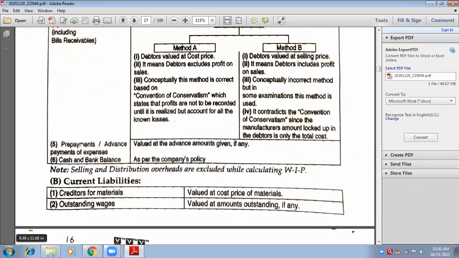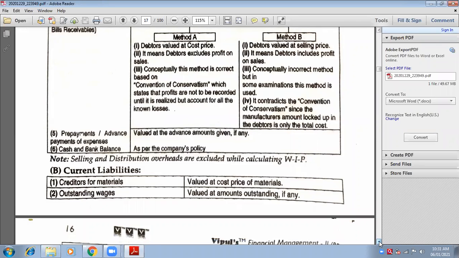Okay. So, see, there is a note. Selling and distribution overheads are excluded while calculating WIP. Why? Because selling and distribution is not required while calculating work in progress, because up to cost of production we have to take. We have understood what cost of production is. In that, selling and distribution expenses will not be taken because this particular expense is incurred after cost of production. Therefore, we are not considering selling and distribution expenses.